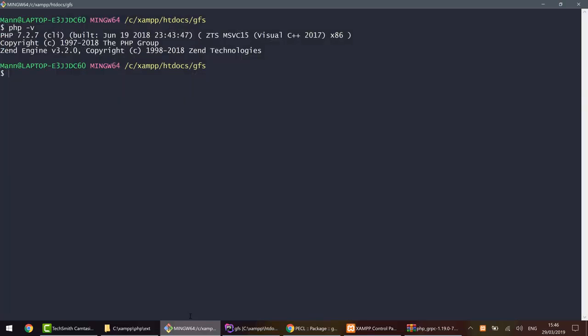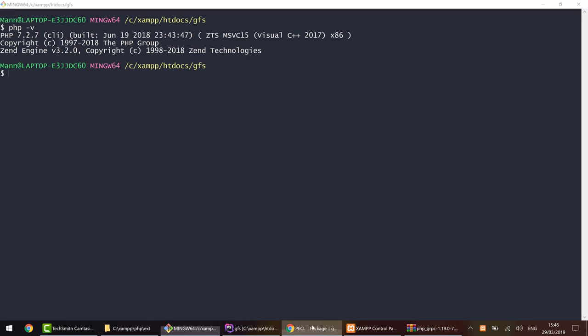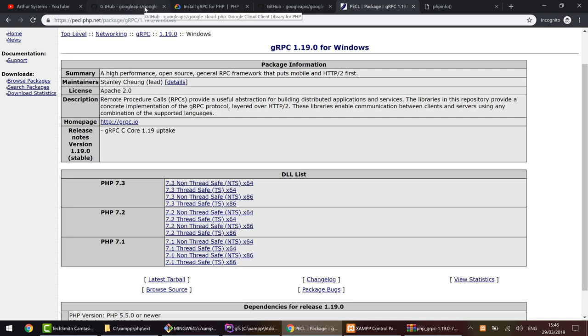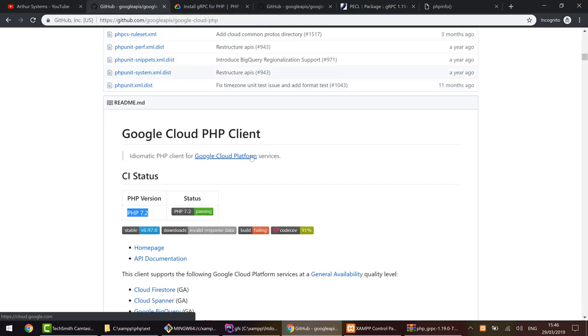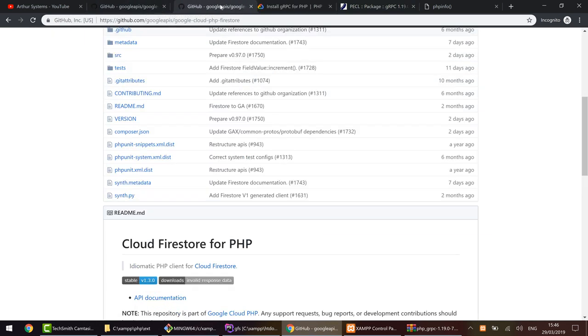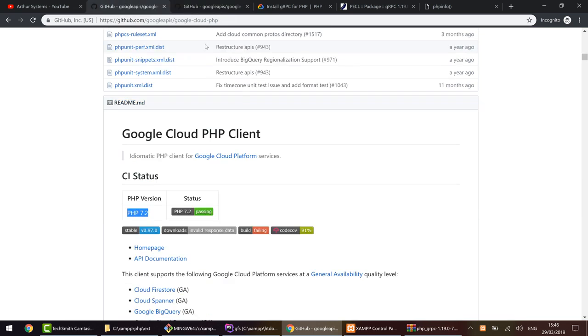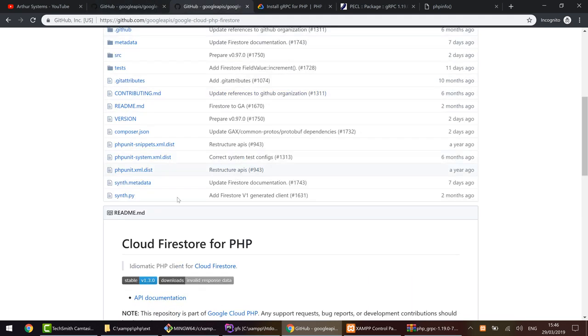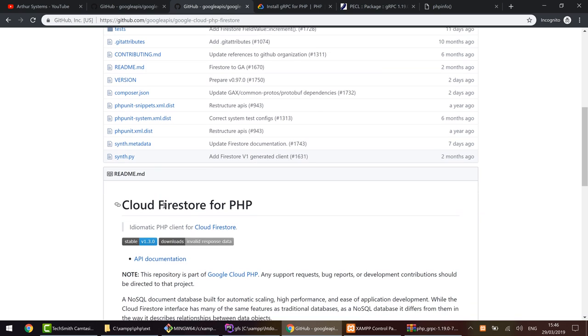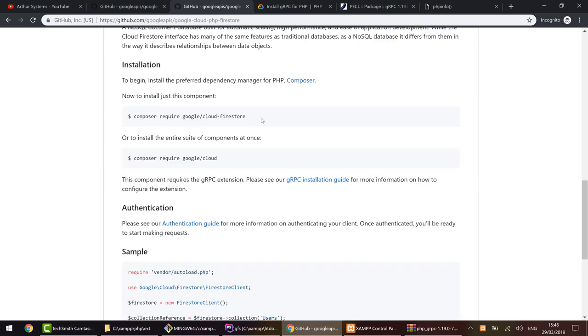What I need to do now is go to my command line interface. You can use any interface that you want. I love my bash interface, and here what I need to do is install the exact package from the Google repository. As I said, you can install all Google packages, or you can choose the exact package that you need, for example, Cloud Firestore, and you can install the repository using this line.